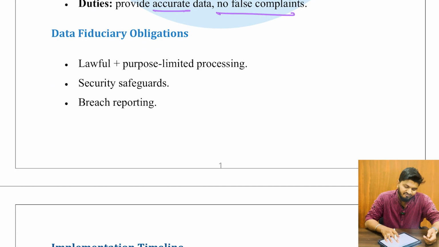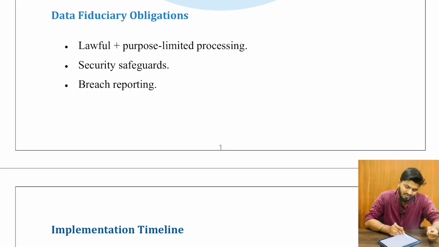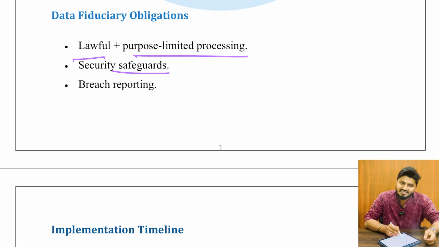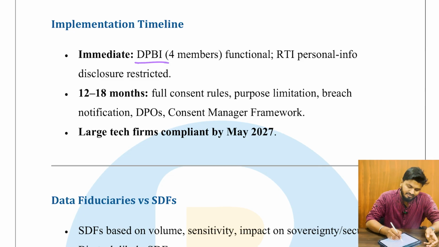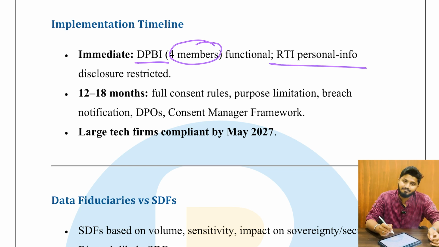Okay, next, data fiduciary obligations, that is, they have to do lawful and purpose limited processing. And security safeguards are also provided. Breach reporting, whenever a data privacy breach happens, it has to be reported. And the implementation timeline: immediately, some provisions of the DPDP are implemented, such as the DPBI, Data Protection Board of India, which includes 4 members, is made functional immediately, and RTI personal info disclosure is restricted.